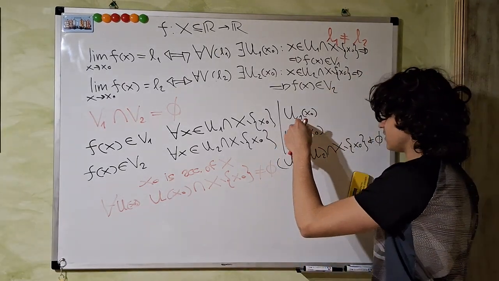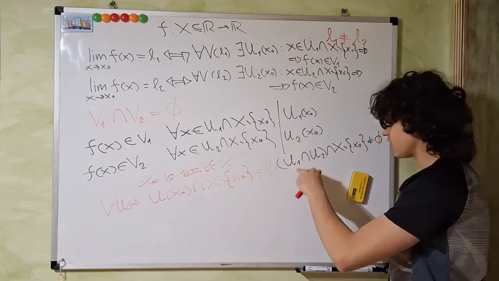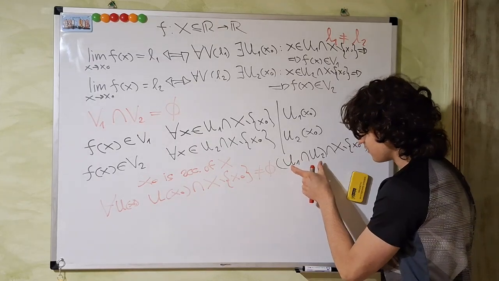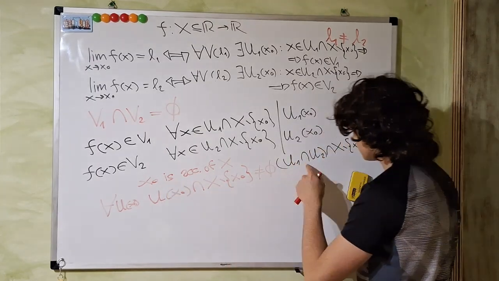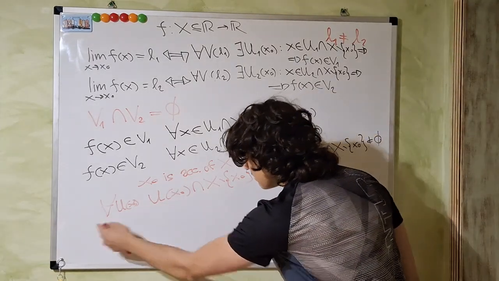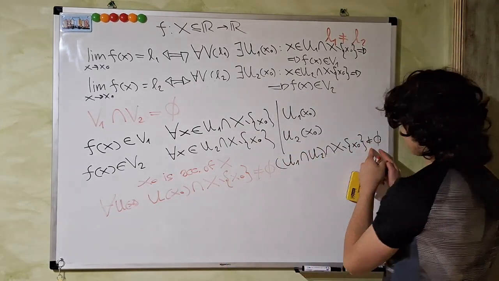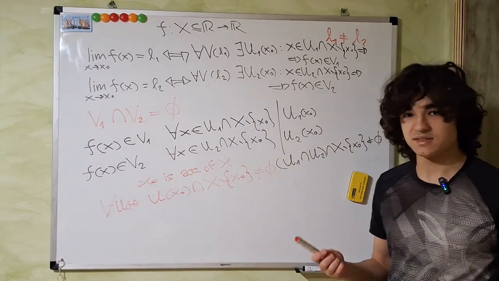And since those two are neighborhoods of x naught, their intersection is also a neighborhood of x naught, and this is true for every neighborhood of x naught, so this quantity must be different from the empty set.